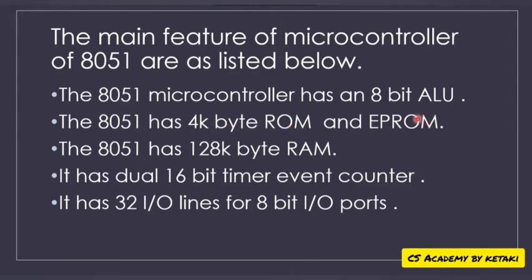Next, the 8051 has 128 kilobyte RAM, 4 kilobyte ROM and EPROM. The RAM is the main memory, a primary memory in which our programs are executed. RAM is a volatile memory and ROM is a non-volatile memory. What is volatile? It is temporary. RAM is a temporary memory and ROM is a permanent memory. So the 8051 has 128 kilobyte RAM.